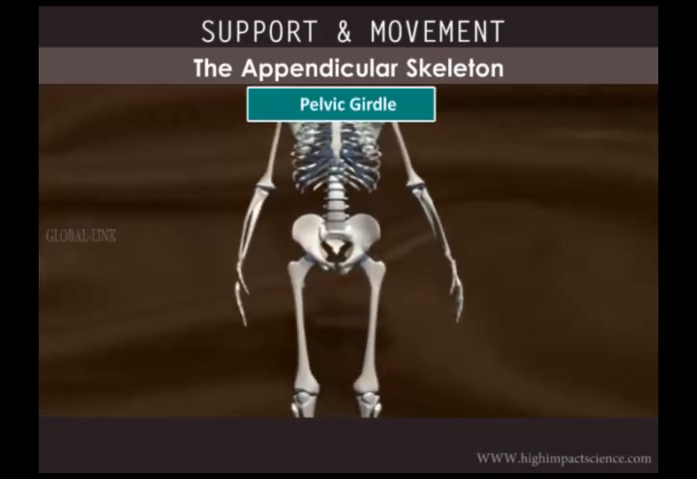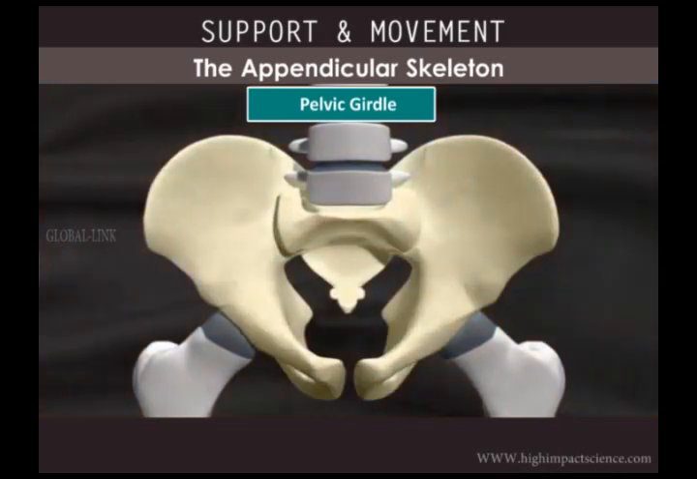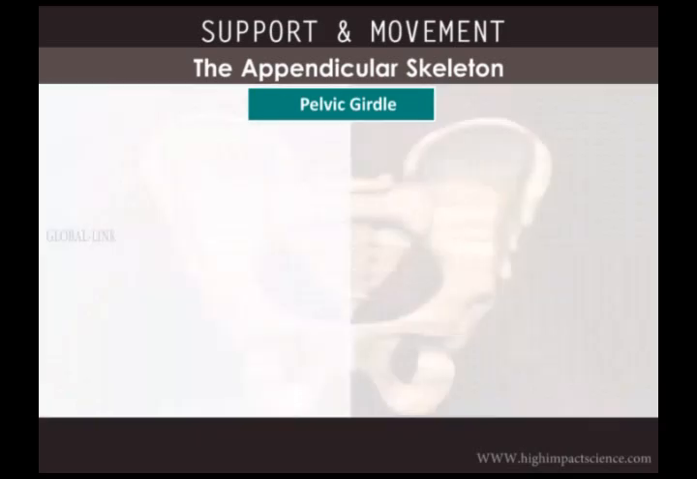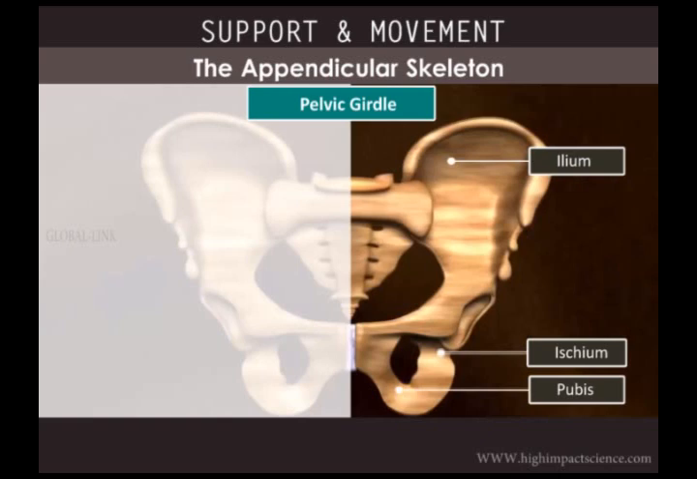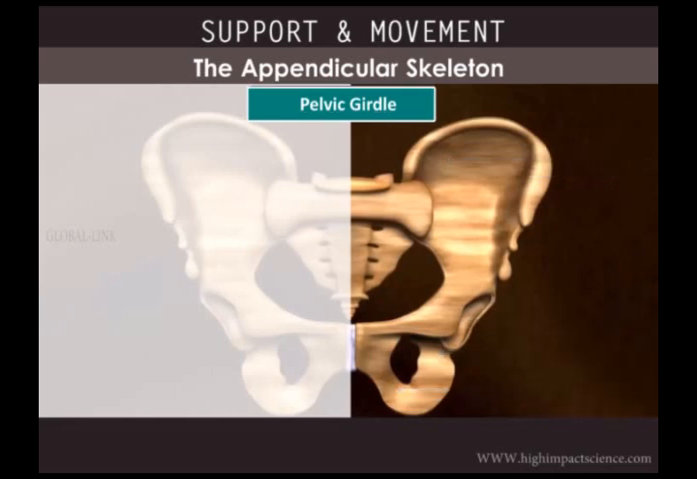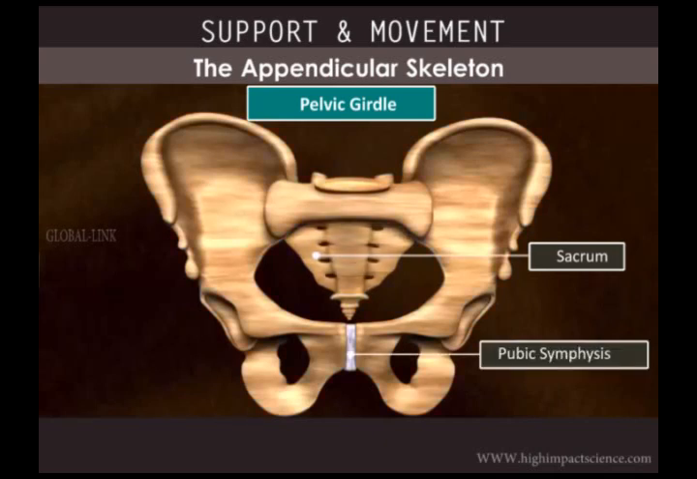The other girdle is the pelvic girdle, which consists of two coxal or hip bones. Each coxal bone consists of three bones: the ilium, ischium, and pubis. These bones fuse to form a cavity called the acetabulum, into which fits the head of the femur or thigh bone. The two halves of the hip bones connect dorsally to the sacrum, while these bones meet ventrally with the help of a fibrous cartilage to form the pubic symphysis.